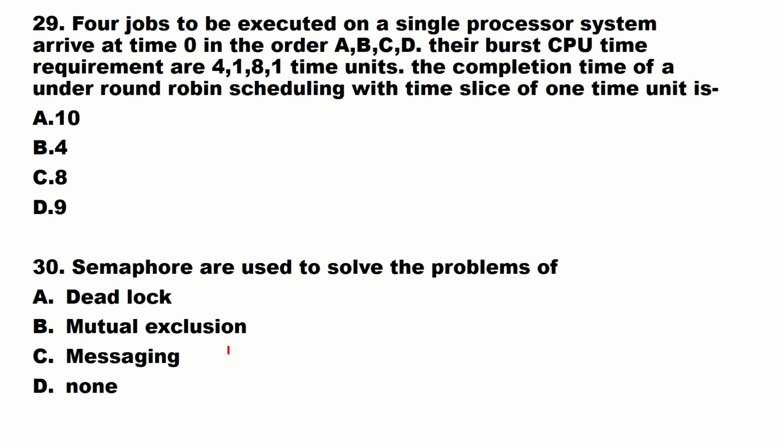Next one, semaphores are used to solve the problem of deadlock, mutual exclusion, messaging, none. All these questions or some of these questions are repeatedly asked in your KVS. So it's a very important question: mutual exclusion. Semaphore is used to solve the problem of critical section. And the critical section problem depends upon 3 conditions. Which are the 3 conditions? Mutual exclusion, bounded waiting and progress. Okay. So semaphore is used to solve the problem of mutual exclusion.